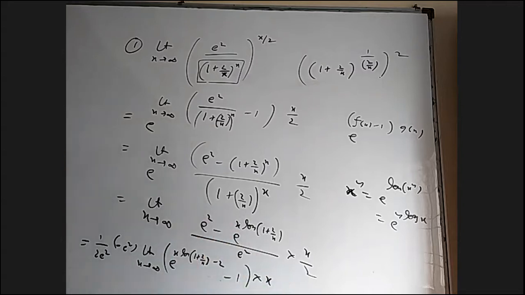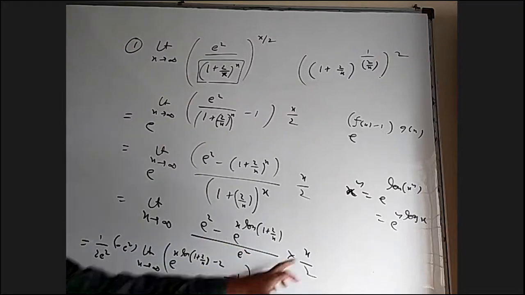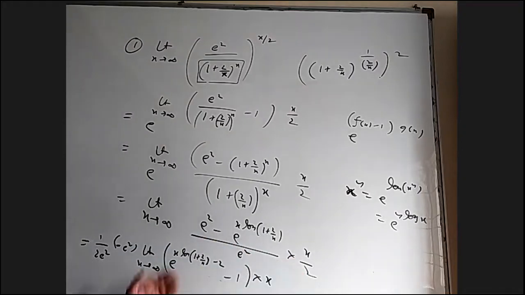Of course, right now this is 0 by 0 form. I can use L'Hospital rule also. That means if you write this x as 1 by x down, this is becoming 0, that 1 by x is becoming 0. Somebody can use L'Hospital rule. I'm trying to avoid L'Hospital rule, but we can use it, nothing wrong. Okay. So up to here, anybody any doubt? No, sir. Sir, will you explain the last step once again?